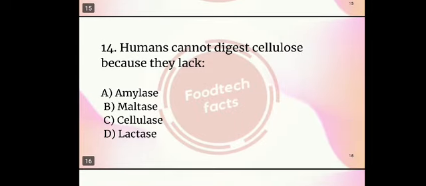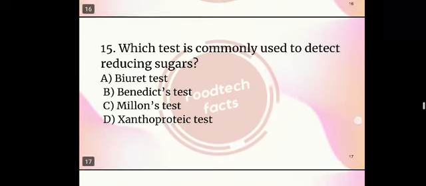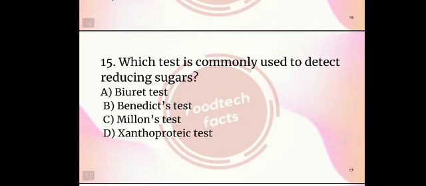Question number 14. Humans cannot digest cellulose because they lack amylase, maltase, cellulase, lactase are the options. So the right answer is option C, cellulase. 15th question. Which test is commonly used to detect reducing sugars? Options are Biuret test, Benedict test, Millon test, Xanthoproteic test. So the right answer is Benedict test.